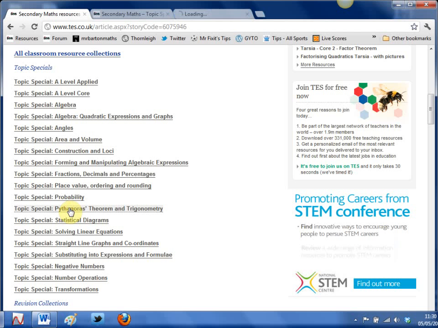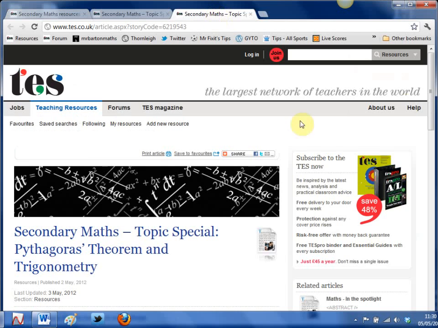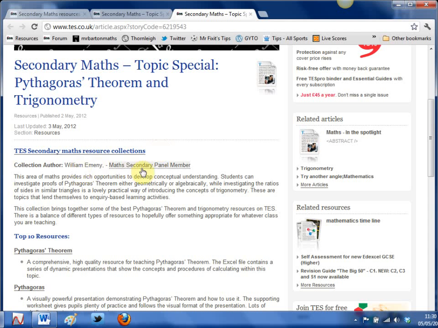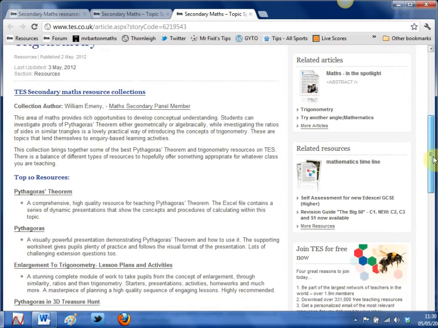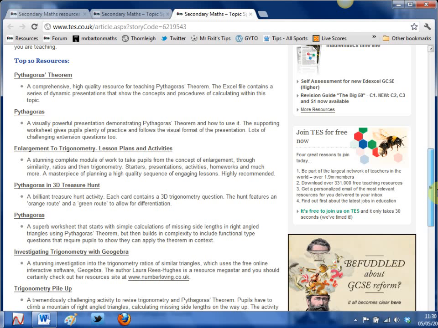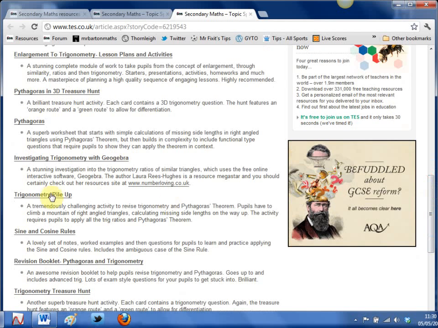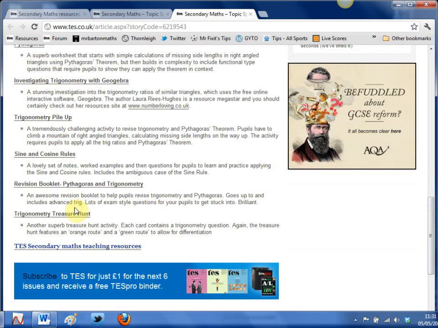Back we go though, because there's more. If you click here, you get a bit of Pythagoras and trig. Please, I'd love this to load up a little quicker than the last one did. Maybe if I start moving on, I'll trick it into loading up. So if I scroll down and, oh, here we go. Yeah, it's worked again. So we have Pythagoras' Theorem and Trigonometry. This has been put together by William Emney, the author of the great maths teaching blog that some of you may have seen. Loads of resources on introducing Pythagoras, linking Pythagoras to enlargement. This is one of my favourites, trigonometry pile up, a really challenging activity, absolutely fantastic, and a treasure hunt.